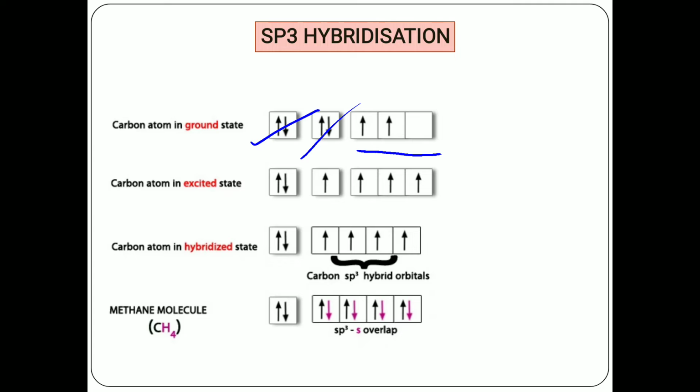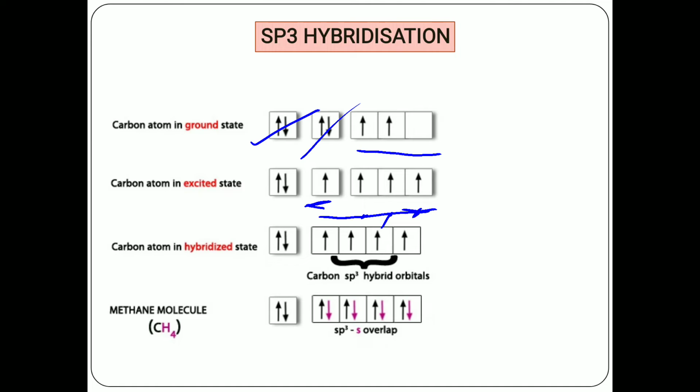Now when the carbon atom gets excited, the 2s orbital loses an electron to the pz orbital. So in the excited state, the configuration of that carbon atom is 2s1, 2px1, 2py1 and 2pz1.